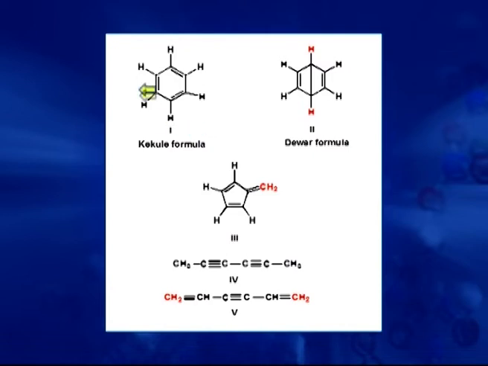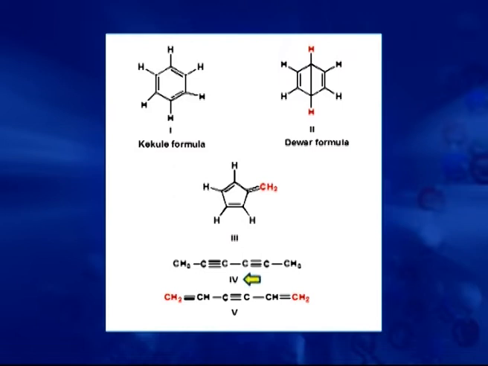It is a 6-membered cyclic compound having conjugated double bonds. The second one is the Dewar formula. It is a bicyclic ring system having 2 double bonds. The third one is a 5-membered cyclic compound having 2 double bonds in the ring and 1 exocyclic.